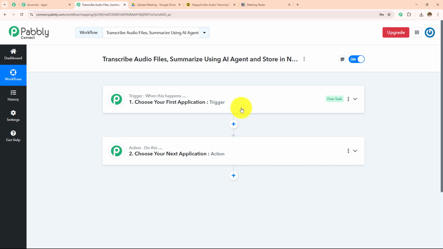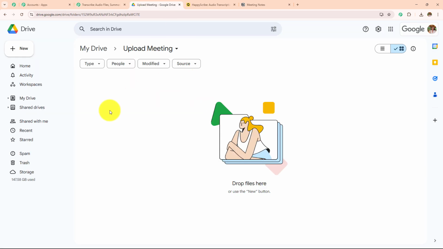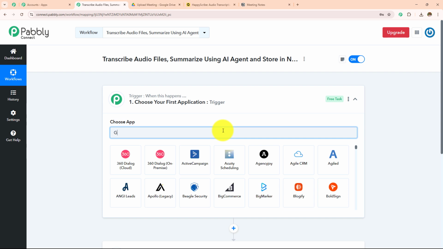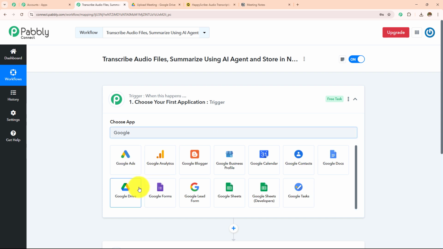So here in my trigger application, I will be taking Google Drive because whenever I'm going to upload a new file, this complete workflow here will get triggered because trigger says when this happens. When I upload a new file and an action says do this, then generate the transcription, generate the summary and store that in Notion. So here in my trigger application, I'm quickly going to take Google Drive.